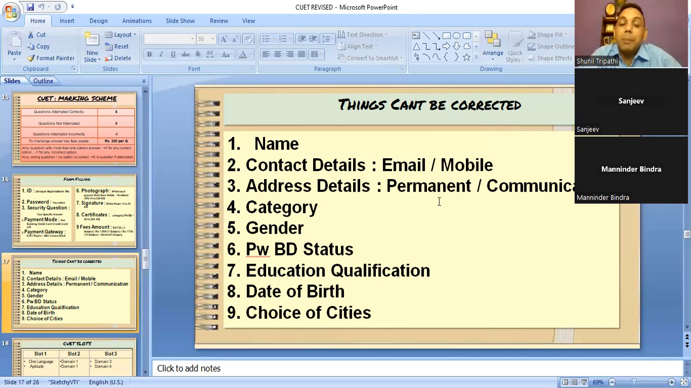Educational qualification, appearing, appeared, or qualified, there is a drop down when you are filling class 12, appeared or passed, so that cannot be corrected. Date of birth cannot be corrected, and choice of the city, whatever city you have selected, that cannot be corrected. Please remember, the city can only be one which belongs to either your permanent address or current address. You cannot take any city as per your choice. It should match with either your permanent address or your current address.